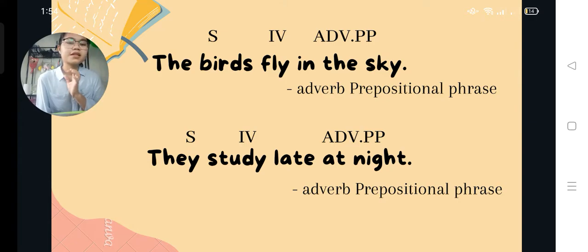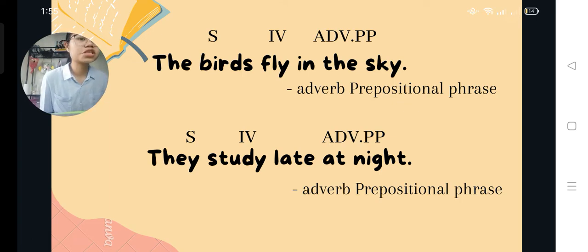The first word order that we have is SIV, ADV, PP. The sentence is, the birds fly in the sky. So the word order is SIV, ADV, PP: subject, intransitive verb, and adverb prepositional phrase.